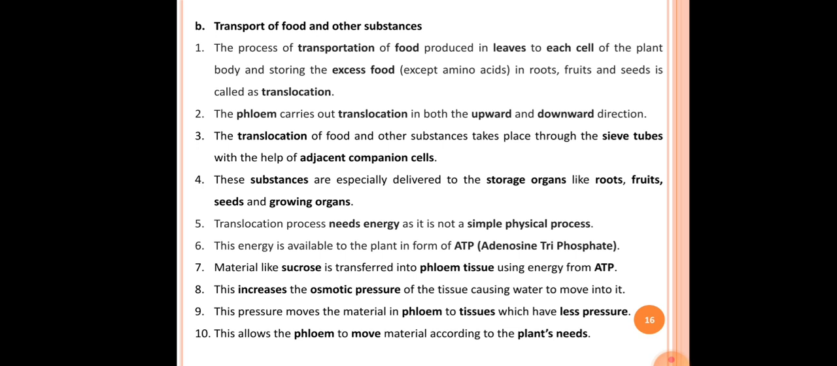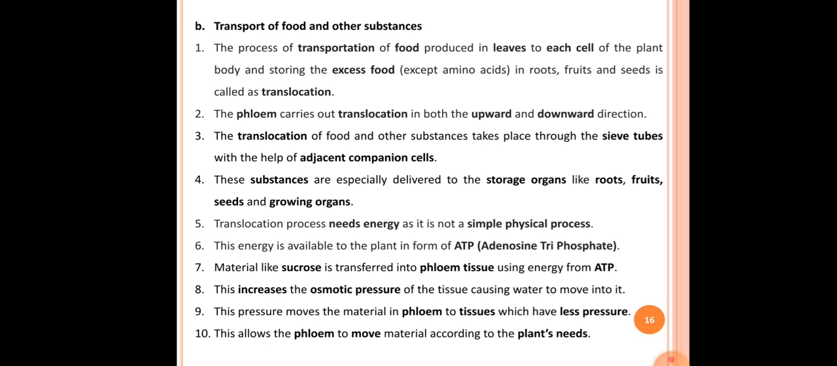The fifth point here is the translocation process needs energy as it is not a simple physical process. Unlike root pressure and the transpiration mechanism, the translocation process needs energy, and this energy is required in the form of ATP, because translocation is not a simple physical process. The sixth point here is this energy is available to the plant in the form of ATP, that is adenosine triphosphate.